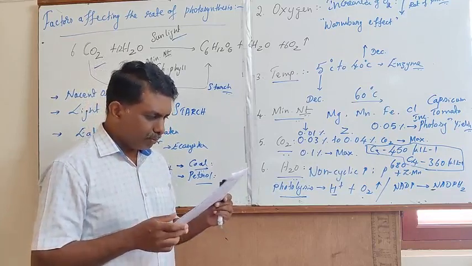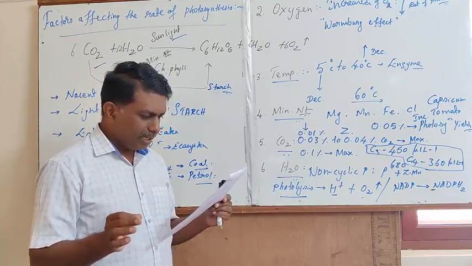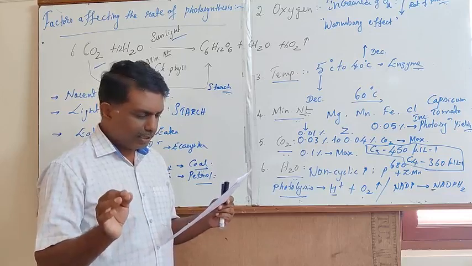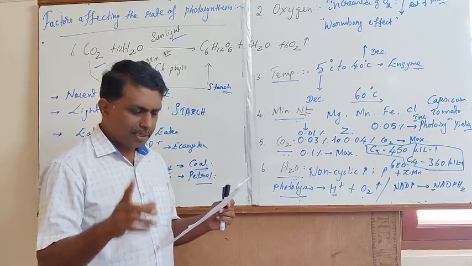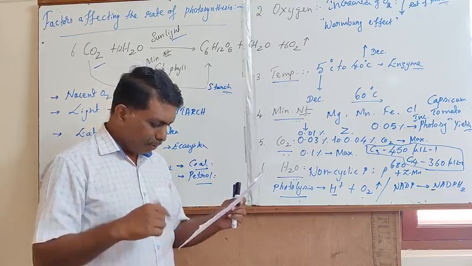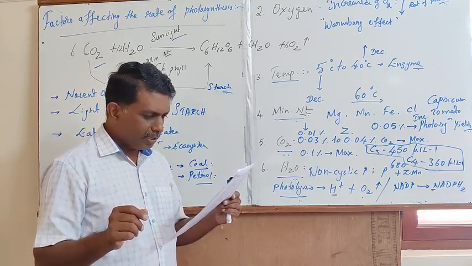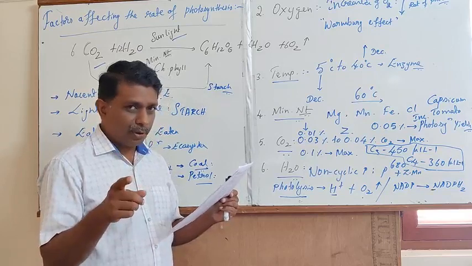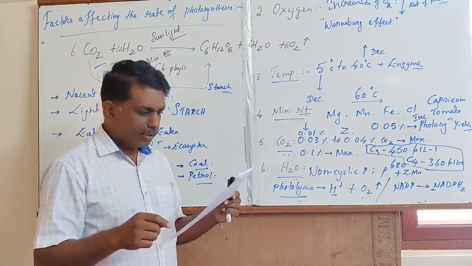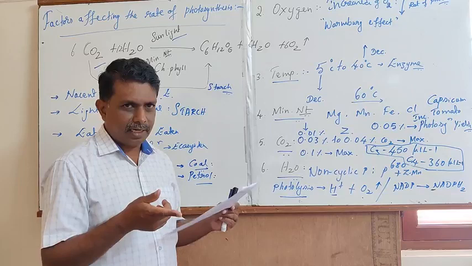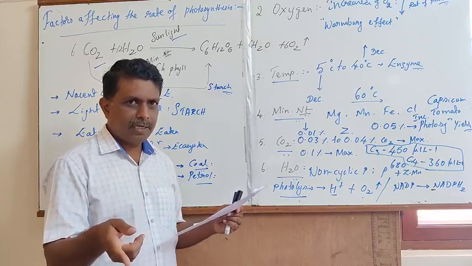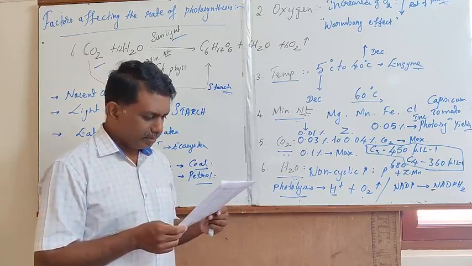Yes, it is true. Phosphoglyceric acid is a 3-carbon compound. Yes, it is true. You have to detect the mismatch. Dark reaction takes place in the grana of the chloroplast is the mismatch. Light reaction takes place in the grana, whereas dark reaction takes place in the stroma region.